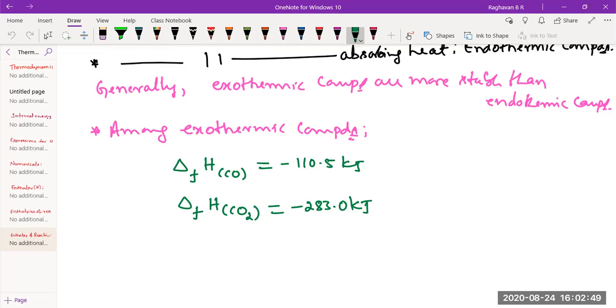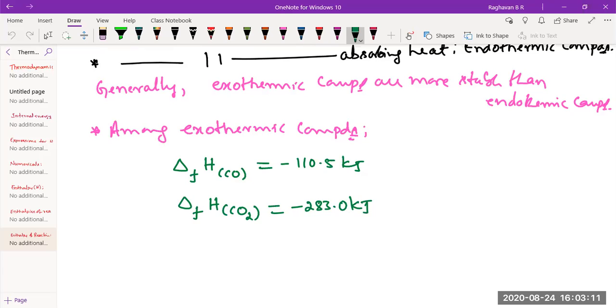Carbon dioxide is more stable than carbon monoxide, because it has lesser energy; more energy is liberated. Exactly. So we can generalize based on enthalpy of formation: the more the heat liberated during the formation of a compound, the better the stability.